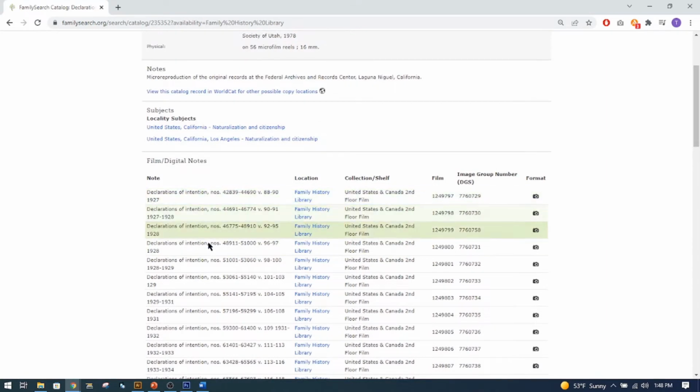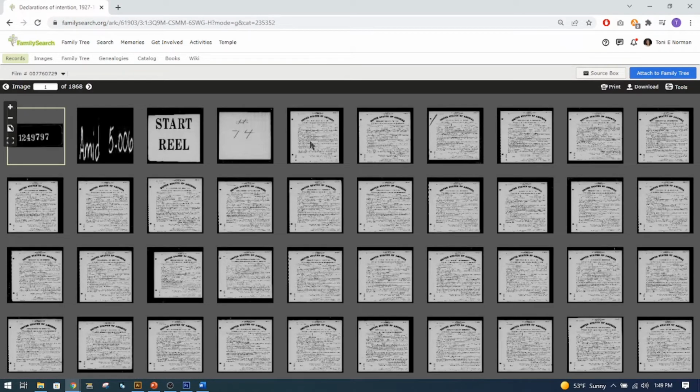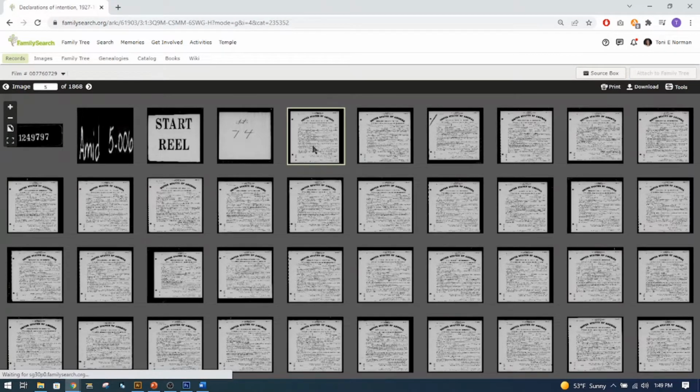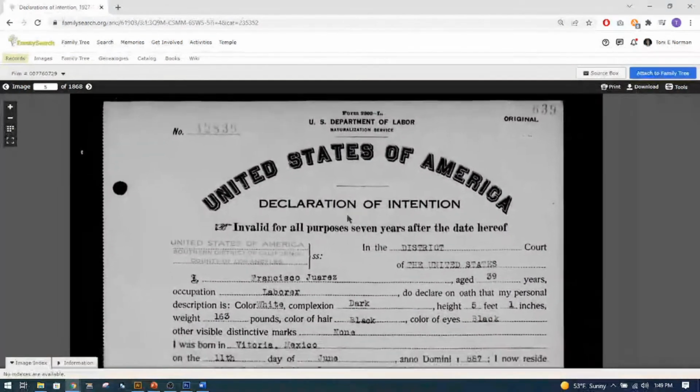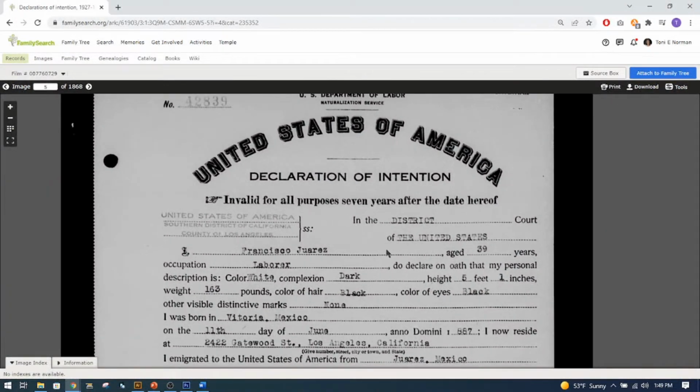So on this, there's no index at the beginning. It says 1927 to 1928. So these are later, not really early, but let's give it a try and see what we find there. This is what I have found, looks like, this is the type of declaration of intention you want to find.